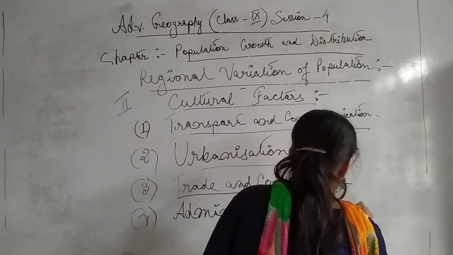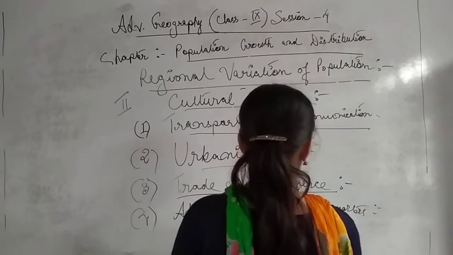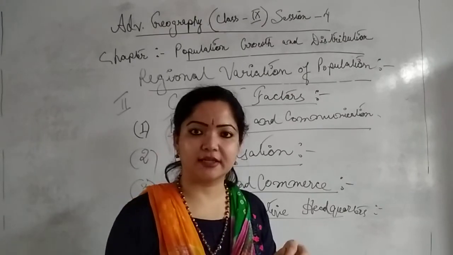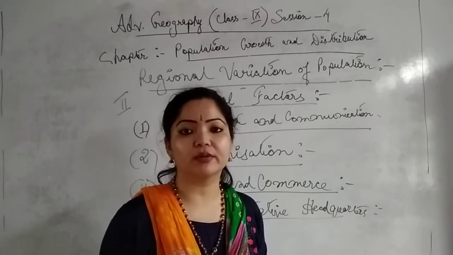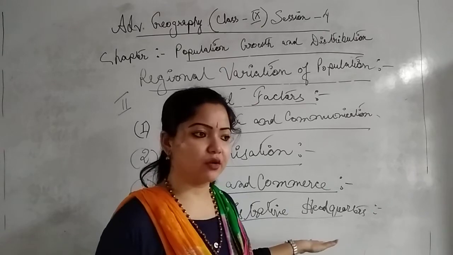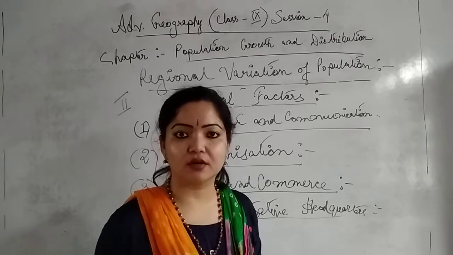So what do we understand by this term? Administrative headquarters means the main center or region of a particular district or state. For example, the administrative headquarters of Assam is Dispur, isn't it? Because Dispur is the capital of Assam.